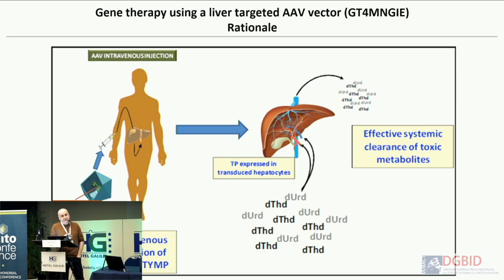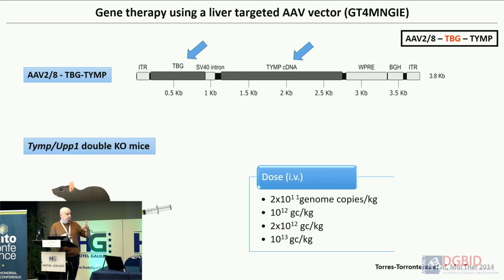And then the second one is the gene therapy. We have been working a long time ago on that. We started first with lentiviral vectors, and then in collaboration with Carlo Viscomi and Massimo Ceviani, we started also with AAV virus. This is the strategy with the AAV virus, which is providing with an AAV virus vector the thymidine phosphorylase with a liver promoter to the liver. So instead of doing liver transplantation, putting the thymidine phosphorylase in the liver of the patients. And then, as I said, in collaboration with Carlo Viscomi and Massimo Ceviani, we did this.